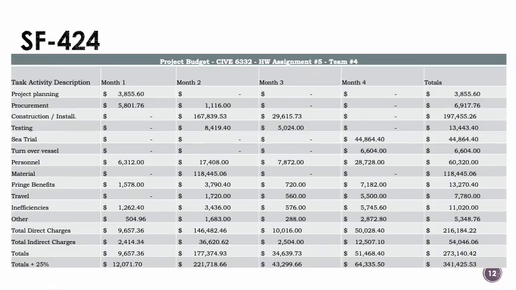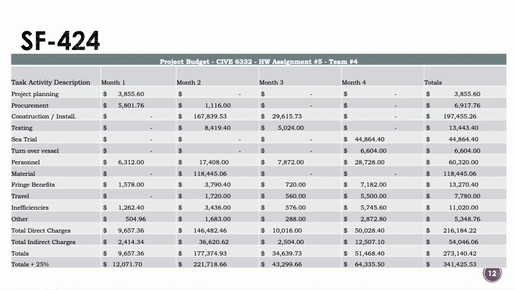After performing the monthly calculations for all of the 4 months, we arrive at the following budget table. This is in the form of a standard form 424 template, and as you can see on the task activity description, we listed down the major categories, like project planning, procurement, construction, testing, sea trial, turnover vessel. We also included the direct costs, which we've decided on, just so that this table could provide more information. We included personnel, material costs, fringe benefits, inefficiencies, and everything else.